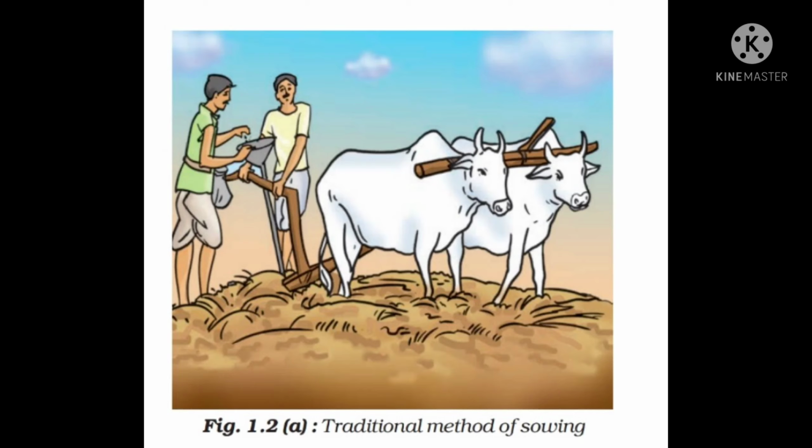This was used traditionally, means it was used in the ancient times. So the name is given to it as a traditional method of sowing. So this was all about the first method, the traditional method of sowing. Now we will see the next one. I hope you have understood this topic, and if you have any queries, you are free to call me and ask about the queries.